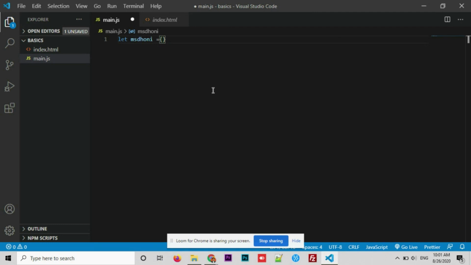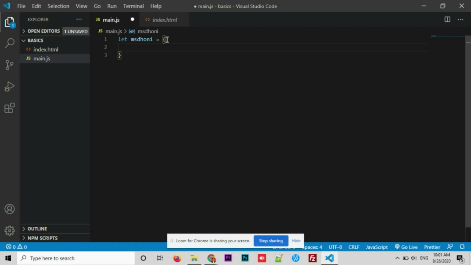Currently, it's a new object which is empty. This is how we declare or create an object. Let the name of the object equal to curly braces. It's an empty object. Now we are going to add properties onto the object. In order to add properties, we are going to use key and value pairs.